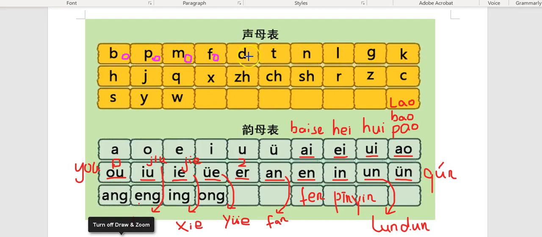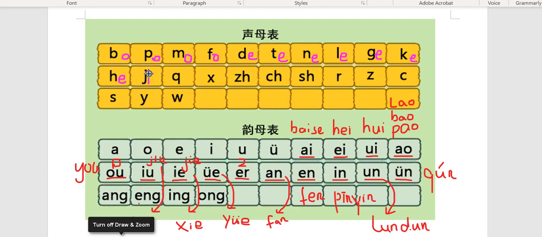The next eight, we're going to combine them with the sound e. So de, te, ne, le, ge, ke, he.